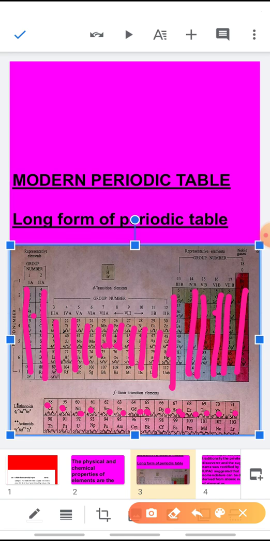These all are actually according to the number of electrons that can be accommodated. In S subshell, you all know a maximum of 2 electrons can be accommodated. In P subshell, a maximum of 6 electrons. In D subshell, a maximum of 10 electrons. And in the F subshell, a maximum of 14 electrons can be accommodated. So according to that only, the number of rows are there in the modern periodic table.